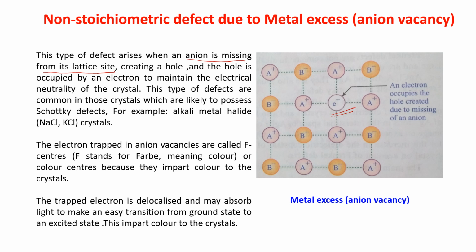Now, before this, let me just explain something to you. This type of defect is common in crystals which are likely to possess Schottky defects, as I told you, for example, alkali metal halide crystal.